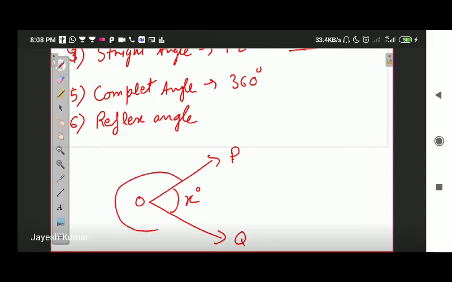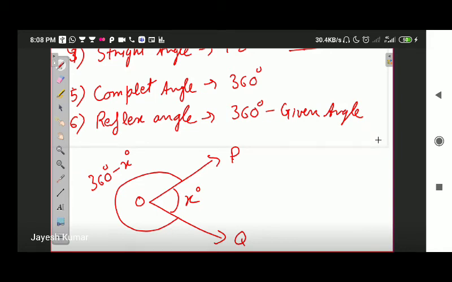The reflex angle is 360 degree minus X. 360 degree minus the given angle is called its reflex angle.